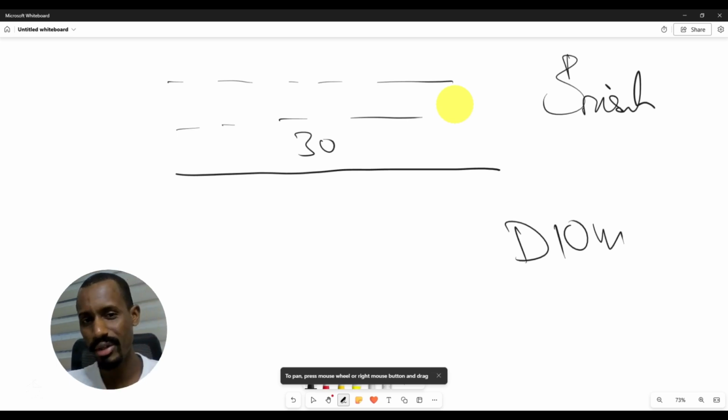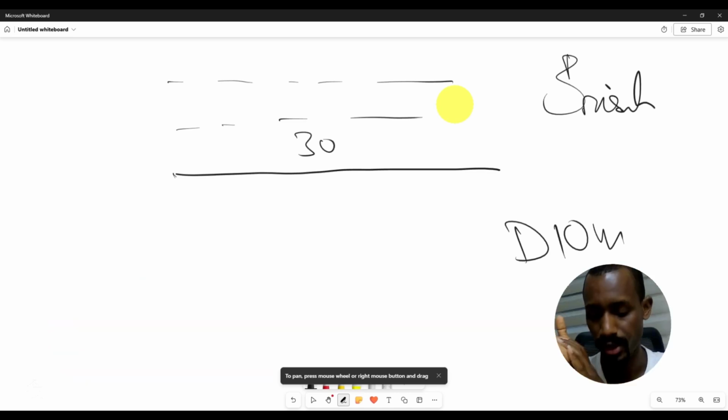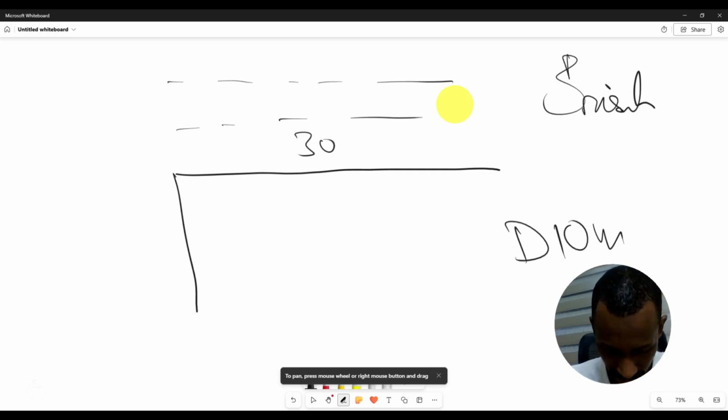So you know this information. This land here is 30 meters long. But something is missing here. What is missing? You know how long, but how wide is it? Because in order to determine the size of a land, you need to know at least two sides. So if they tell you it's 30 meters, you need to ask them how wide it is. Then they'll tell you it's 30 by, let's say, 20.